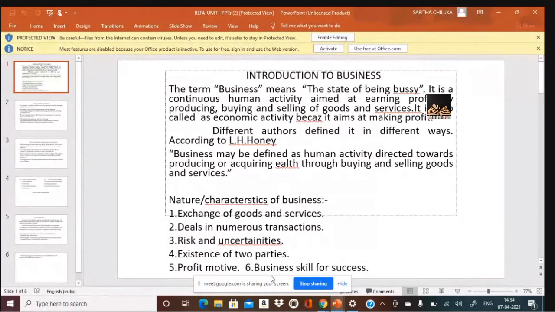Buying and selling. So what do you buy? We buy raw material, we process it and sell. And what do you mean by goods? Goods refer to production. Services refer to, I already told you, what do you mean by services?